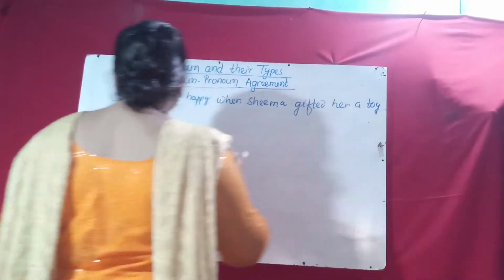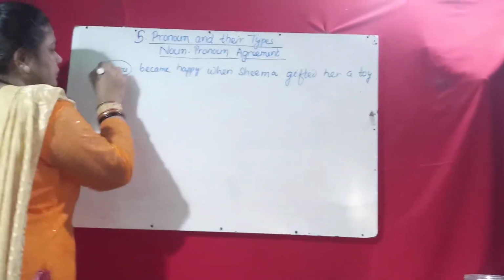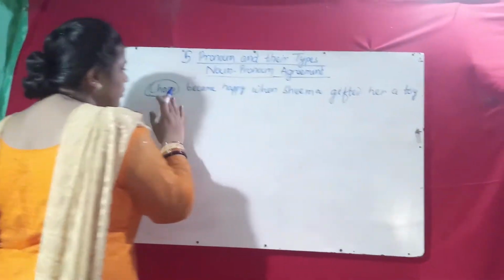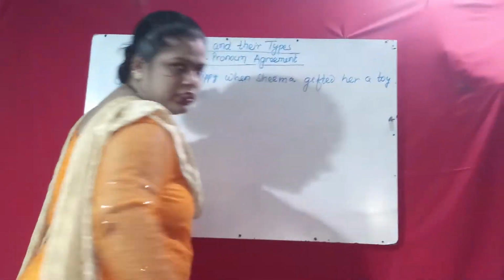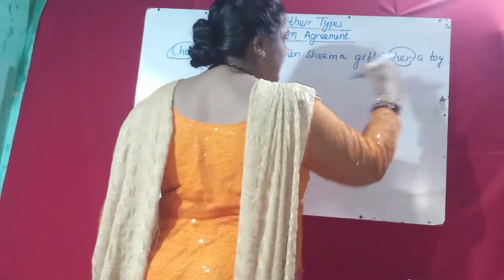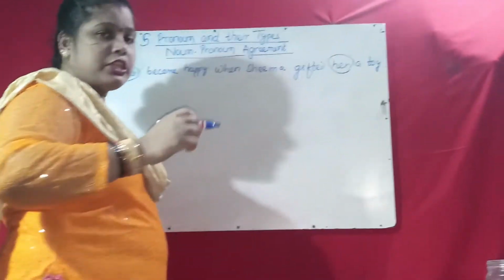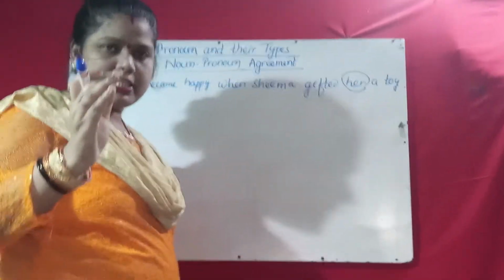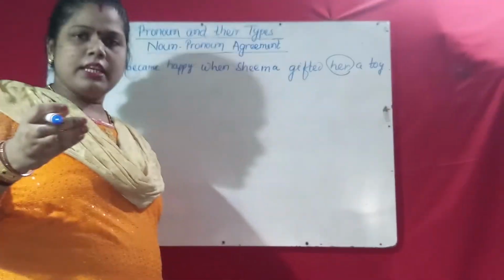Here the subject or noun is Charu. For Charu, here you could write that Charu became happy when Sima gifted Charu a toy. Again and again here means who? Here it is Charu. We will not write that Sima gifted Charu a toy. In the same sentence, the noun will not be used twice or thrice. So for the noun, we write the pronoun.